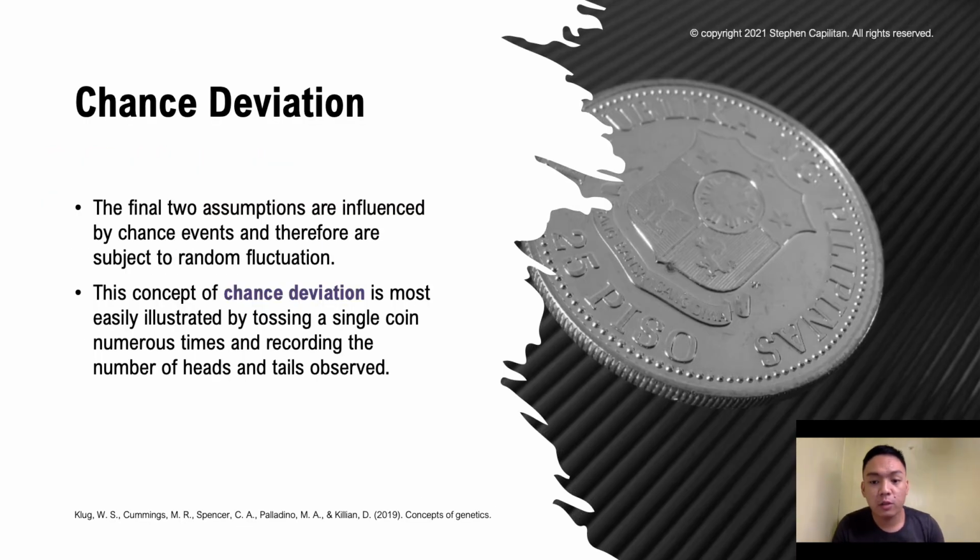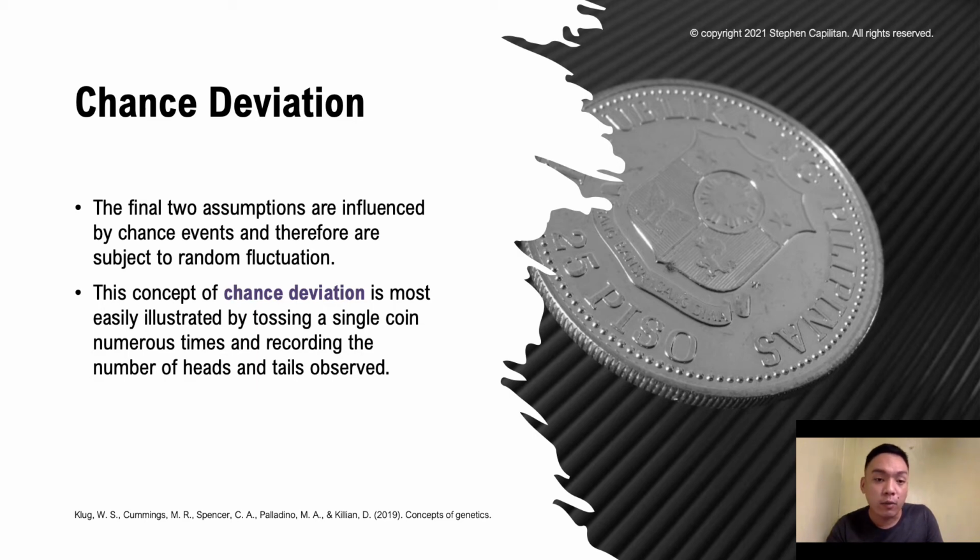Now, as we're trying to look at the chi-square analysis that evaluates the influence of chance on our genetic data, let's understand first what chance deviations are and how this concept relates to our chi-square analysis. So here, we'll look at the final two assumptions.